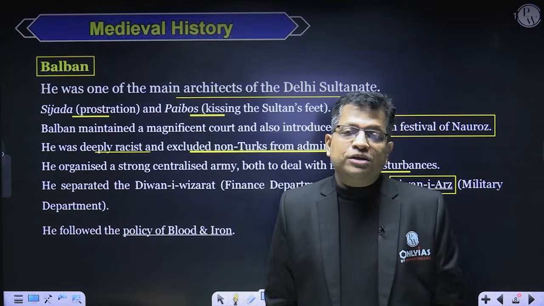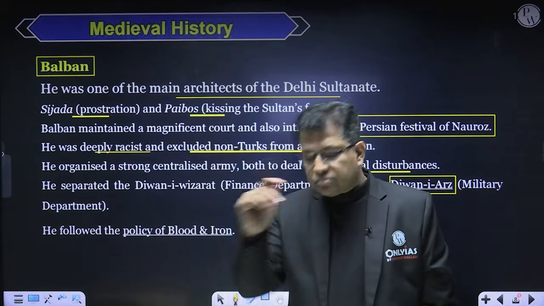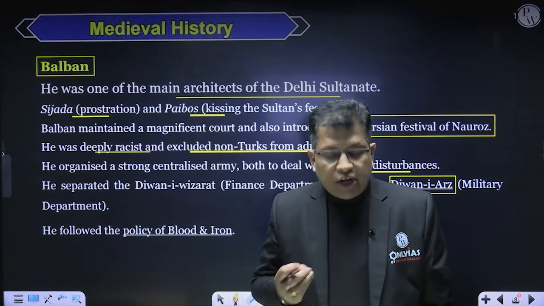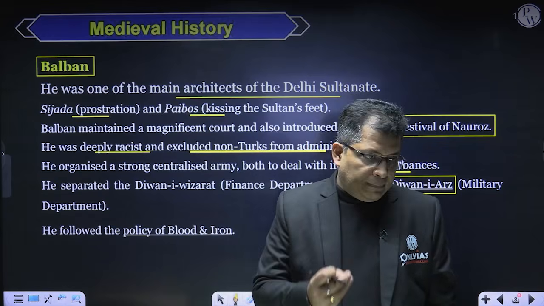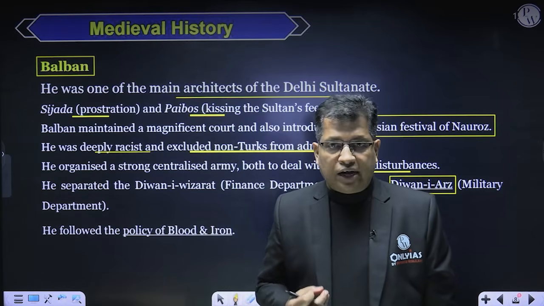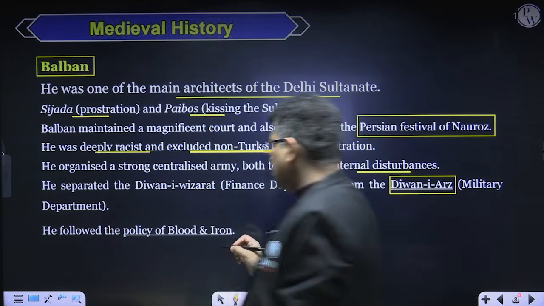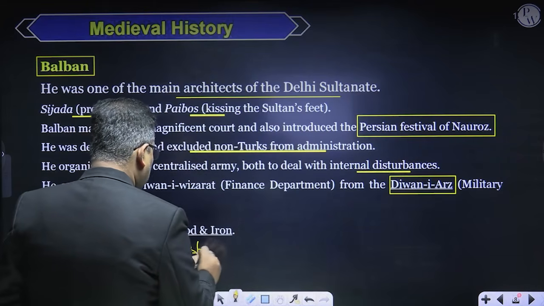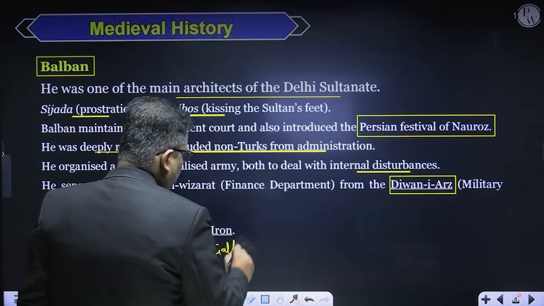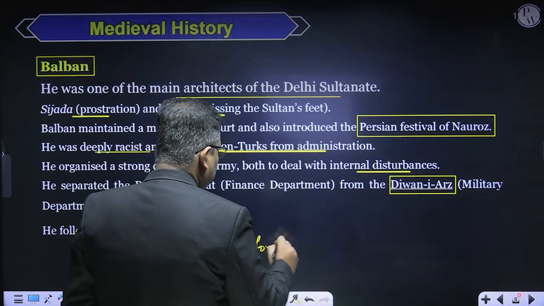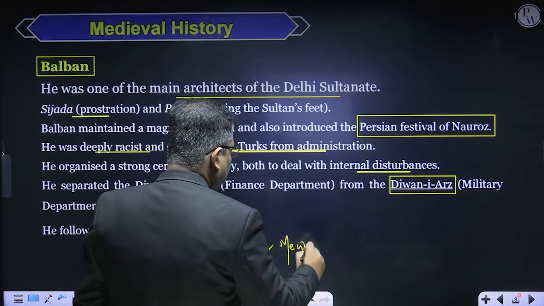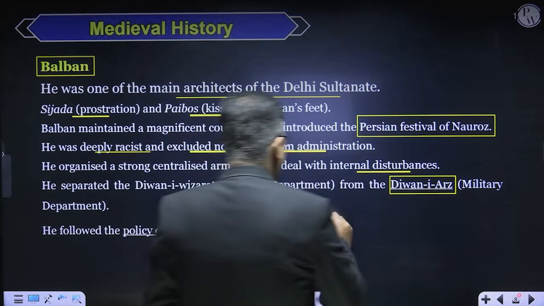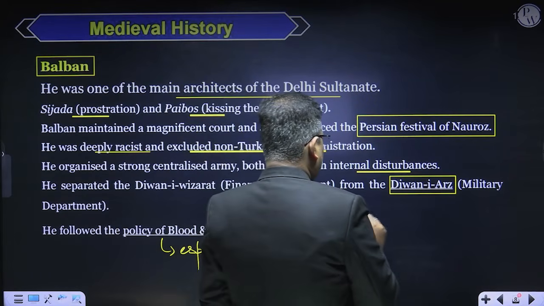And just to suppress his enemies, he also introduced the policy of blood and iron, especially for the Mewatis, because the Mewatis were a freebooter community in and around Delhi at that time.